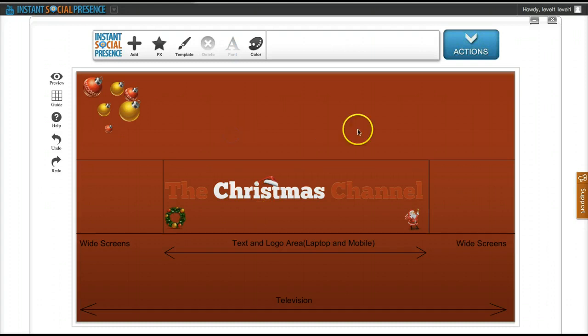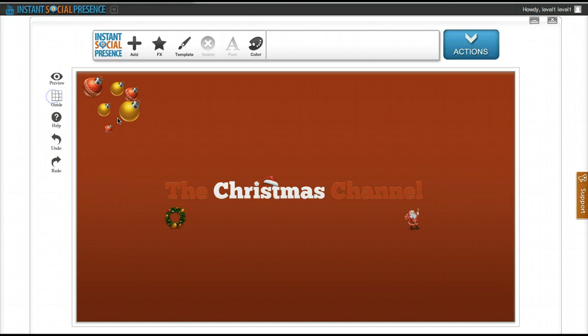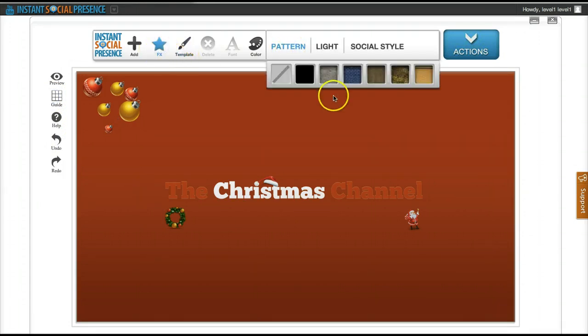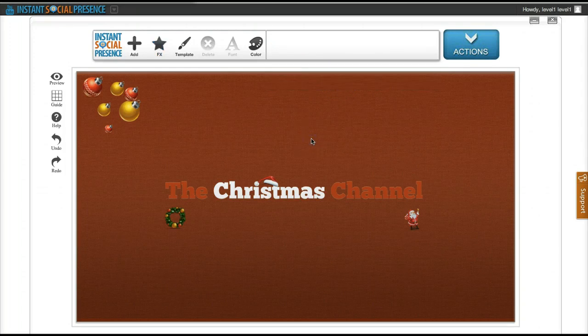So next thing, I might want to improve the background, and let me turn the guides off for now, okay, so I can have a clear view of my design. So I go to FX and patterns, and now I can add some background patterns. So I just clicked on this one. There's different patterns. You can choose no patterns as well if you want a plain background color. But in that case, actually, this one is pretty good. So I'm gonna stick to this one.